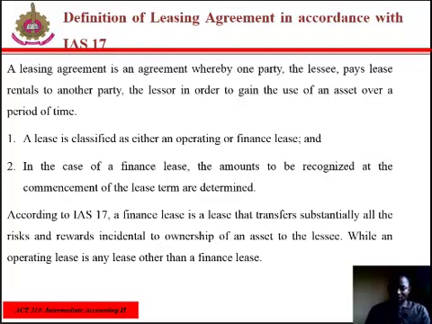Types of leases. There are two types of leases: a finance lease and an operating lease. According to IAS 17, a finance lease is a lease that transfers substantially all the risks and rewards incidental to ownership of an asset to the lessee, while an operating lease is any lease other than a finance lease.